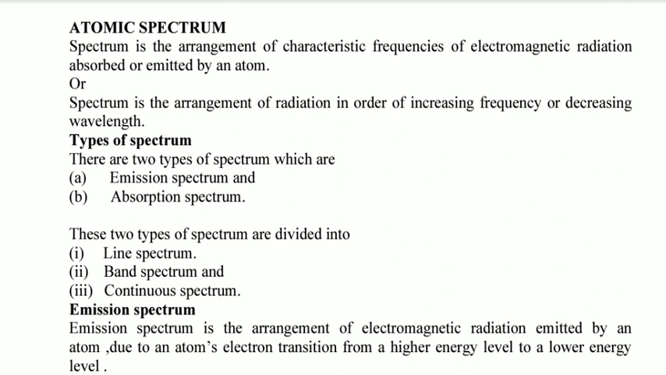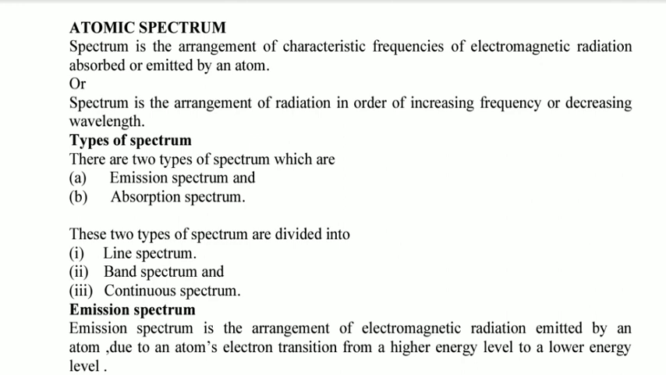So, the arrangement of the frequencies of the electromagnetic radiations absorbed or emitted by an atom, or in other words, spectra is the arrangement of radiation in order of increasing frequency or decreasing wavelength. These radiations may be absorbed by an atom or emitted. Now, when we go to the types of spectrum, if an atom is emitting radiation, we call it an emission spectrum, and if an atom is absorbing radiation, we call it an absorption spectrum.